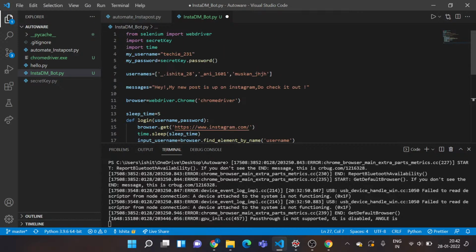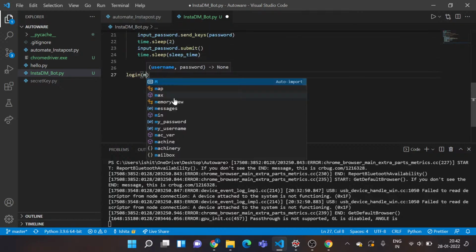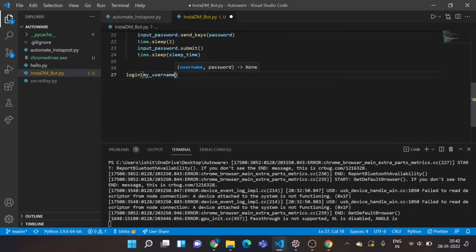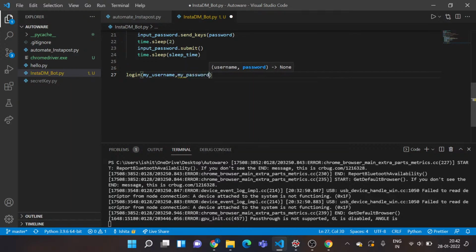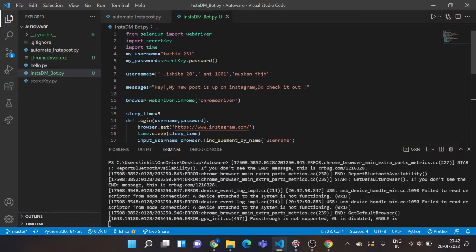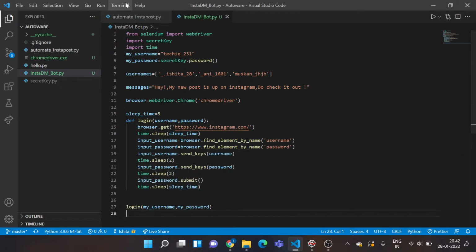How did I specify? Okay, my username, my password. So I'll just pass in these two variables, my username and my password. Yes, I'm done with this one. I'll save my program and let's see if this runs. Okay, I did not close this one, so it's giving me a lot of errors. I'll just clear my terminal and start it again.